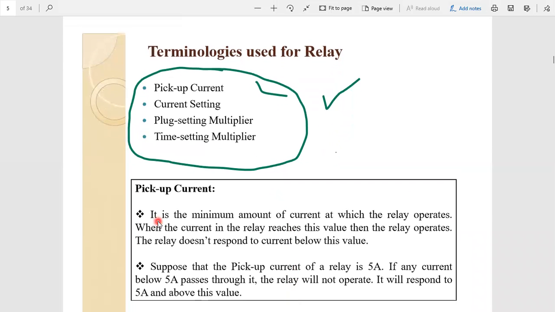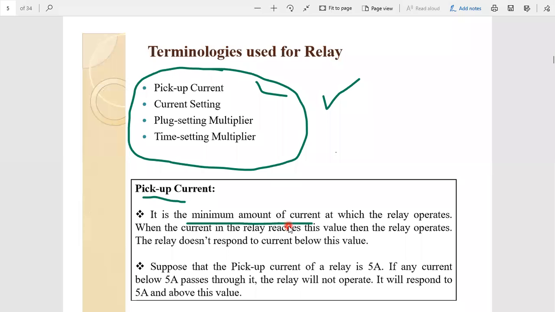First of all, what is a pickup current? Pickup current is the minimum amount of current at which the relay operates. This is the preset value or pickup value.